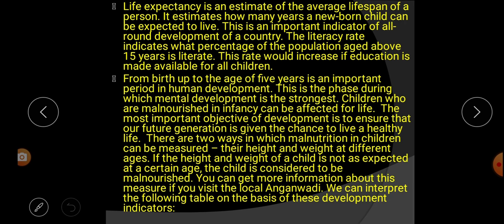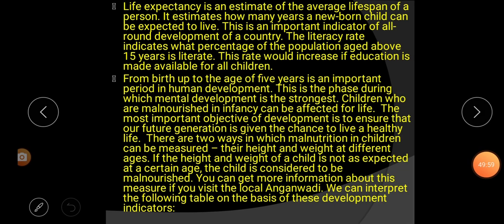At the same time, the literacy rate indicates what percentage of the population aged above 15 is literate. Through the literacy rate we can understand how many percent of the population above that age are literate, and through that we can increase the education facilities available for all the children.